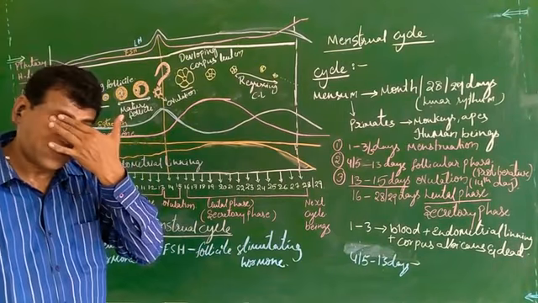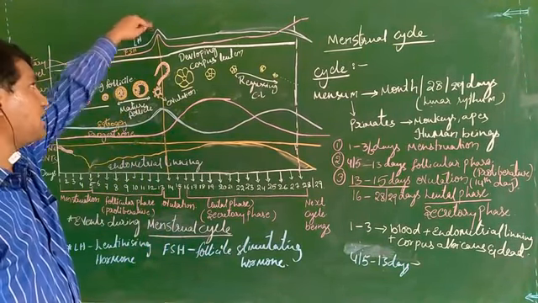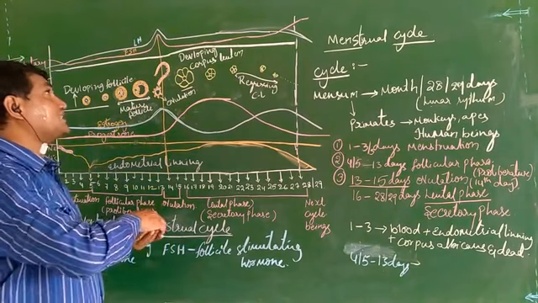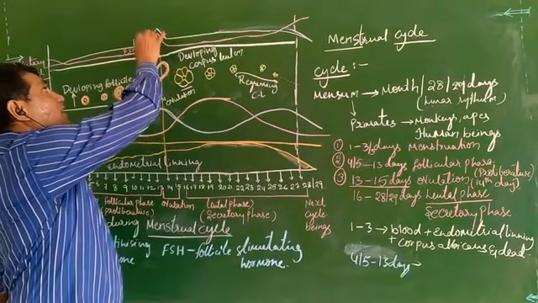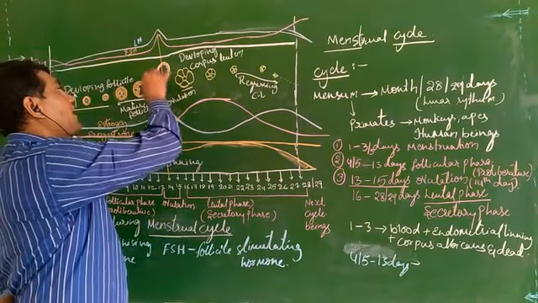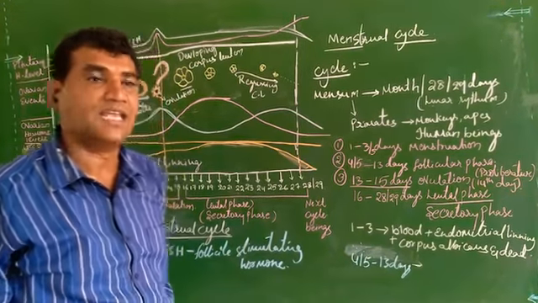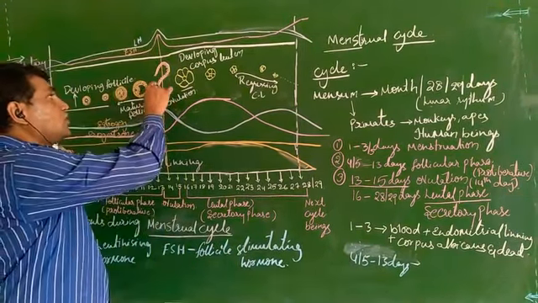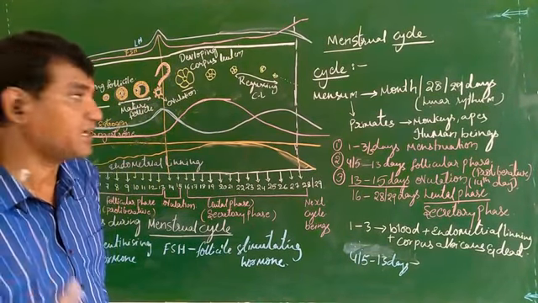And from the 13th day to the 14th or 15th day, you can see that the LH hormone attains its peak level, the FSH hormone attains its peak level, and the Graafian follicle, which is already well developed, also starts slowly bursting out.